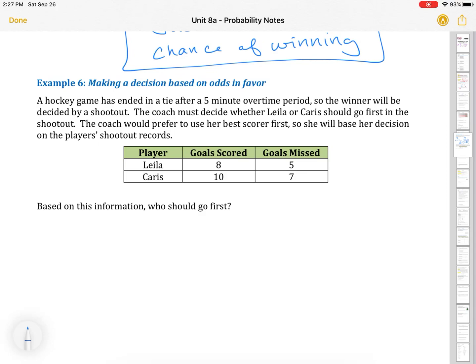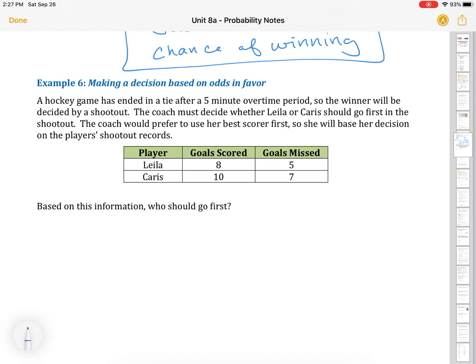Example number 6, making a decision based on odds in favor. It says a hockey game has ended in a tie after a 5-minute overtime period. So the winner will be decided by a shootout. The coach must decide whether Layla or Karis should go first in the shootout.